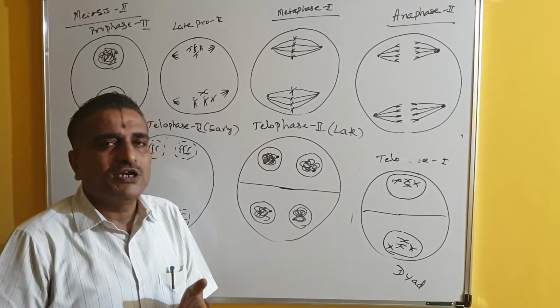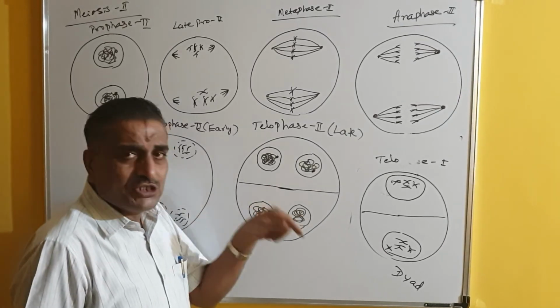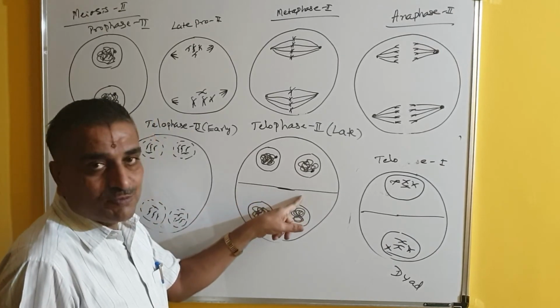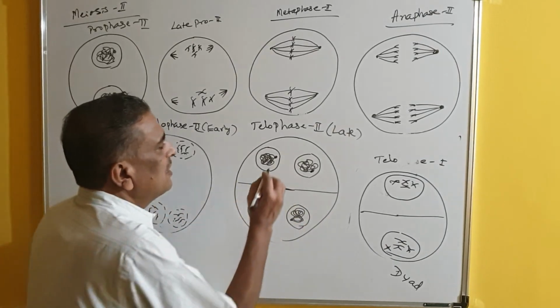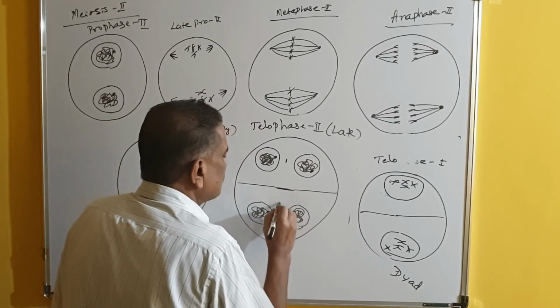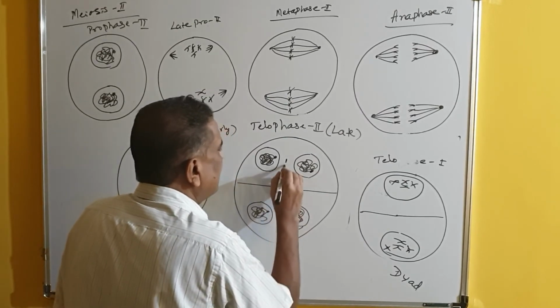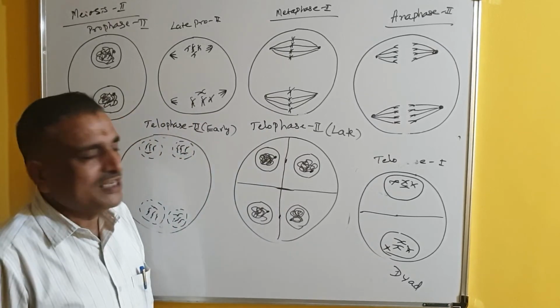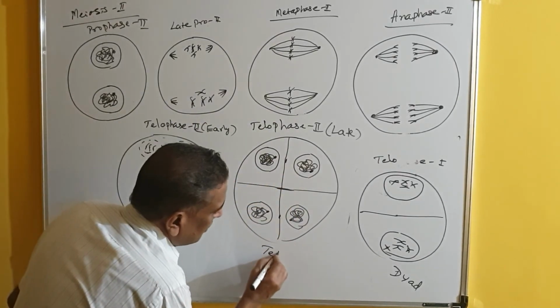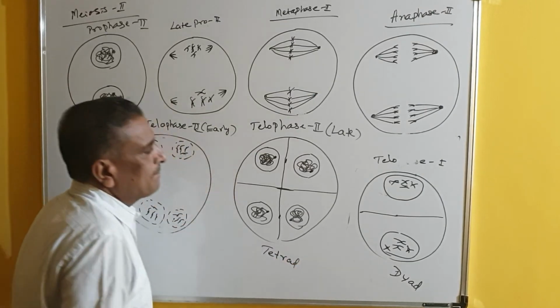Sometimes there may not be production of dyads. Directly the cell may enter into meiosis 2. But if the cell enters meiosis 2 without a dyad, first a transverse wall is produced, so 2 cells are produced, and here one more cell plate is produced. It grows on this side as well as on this side. So 4 cells are produced here, 4 nuclei and 4 cells, and this stage is again called the tetrad stage.